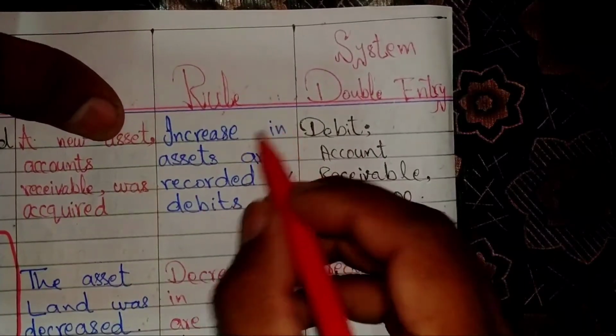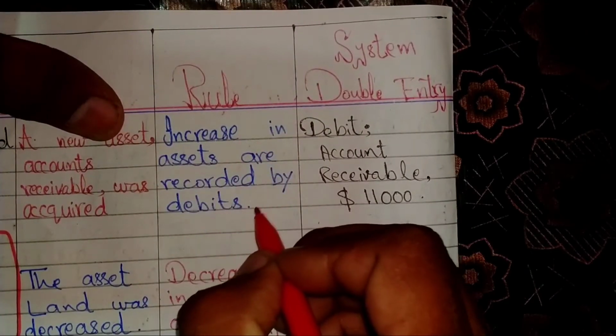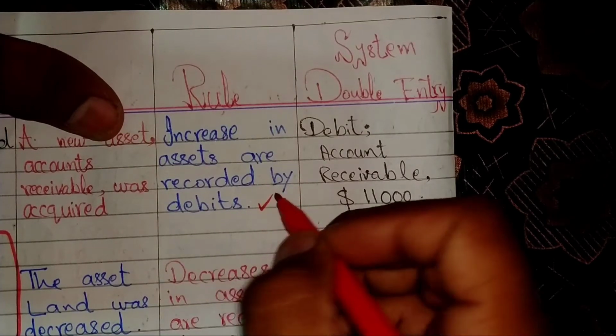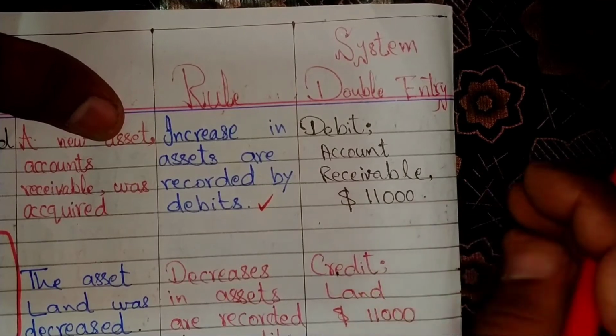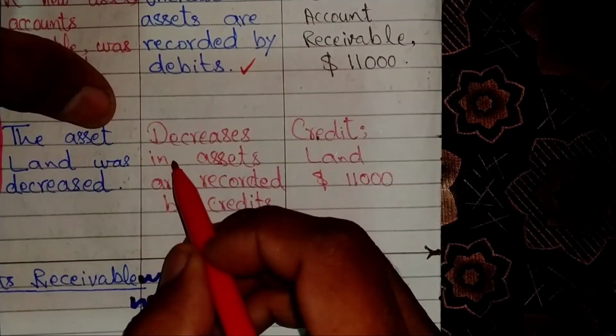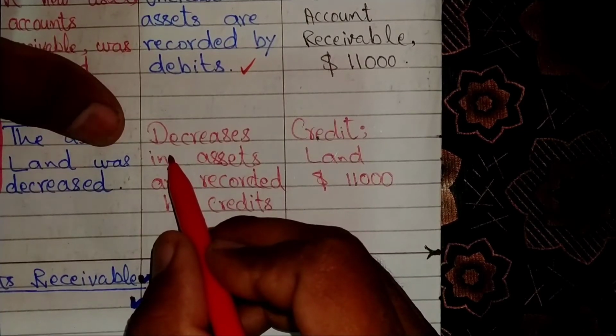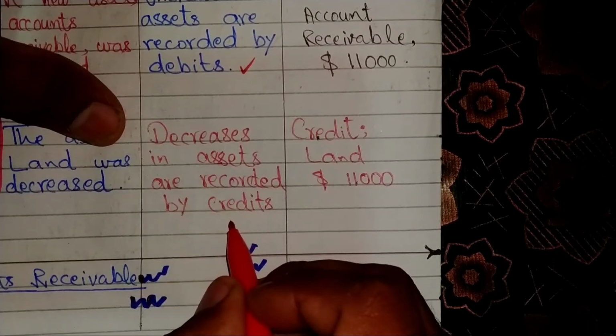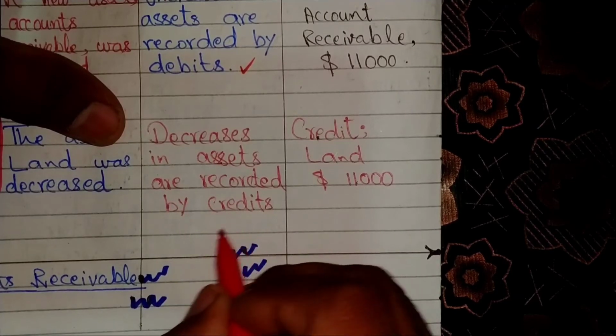Rules: increases in assets are recorded by debits, e.g. cash or accounts receivable. The other rule, for the second effect, is decreases in assets are recorded by credits, e.g. land.